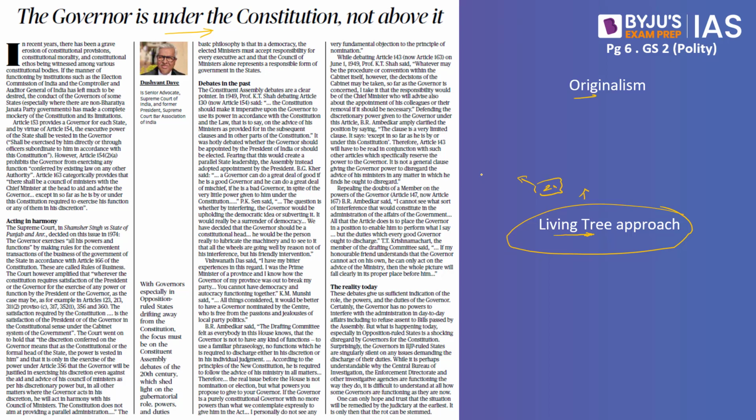Let me give you another example. Let's say we have untouchability, which is specified under Article 17. When you speak about the original intention of Article 17, it speaks about caste bias. Certain sections of the people were ostracized.